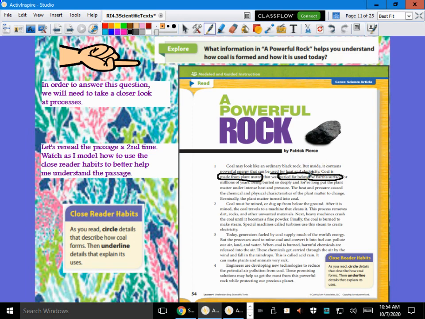Being buried so deeply and for so long put the plant matter under intense heat and pressure. The heat and pressure caused the chemical and physical characteristics of the plant matter to change. Is that a detail about its use or about how coal actually forms? That's a detail about how it is formed. So it's formed under intense heat and pressure.